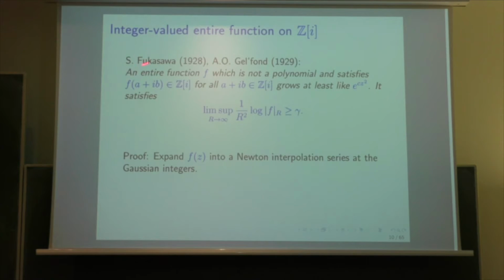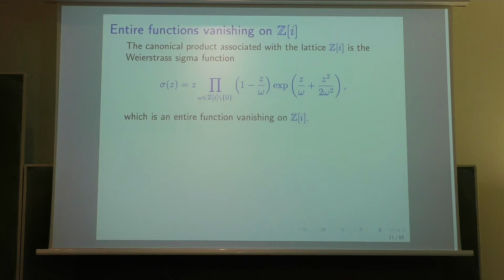And the proofs of Fukasawa and Gelfond were very similar to the proof of Polya, which is to expand f of z into a Newton interpolation series at the Gaussian integers. I will give the proof of Polya a little bit later, using our friend, which is the Lagrange interpolation. Okay, so the result of Gelfond was with gamma positive. What was important is to know that it's a positive number, but the lower bound that he had was not the one which we expect.